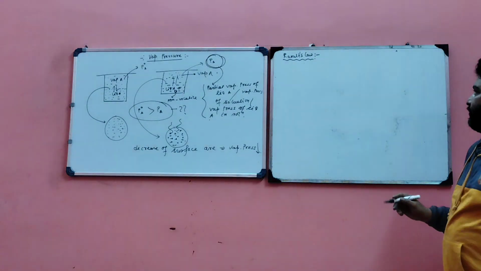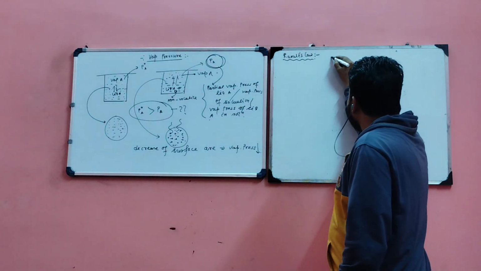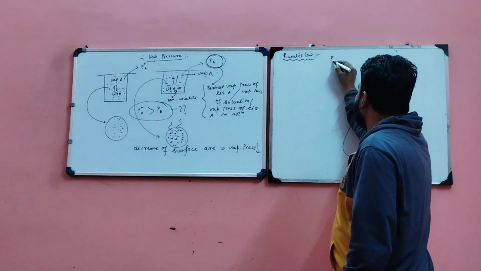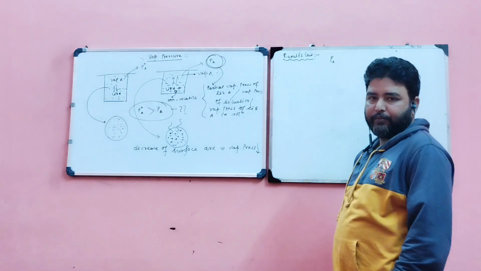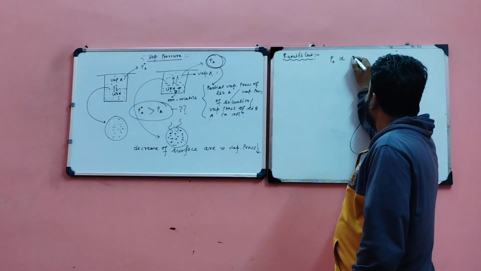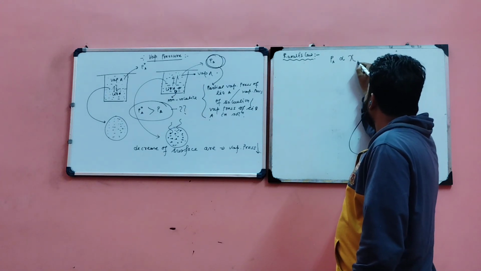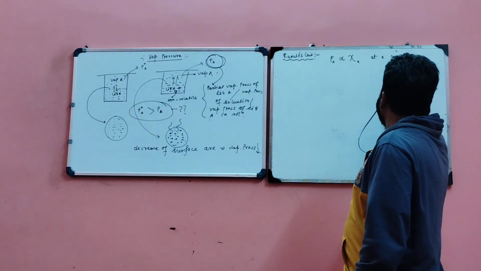According to Raoult's law, the partial vapor pressure of any liquid is directly proportional to its mole fraction at a constant temperature.